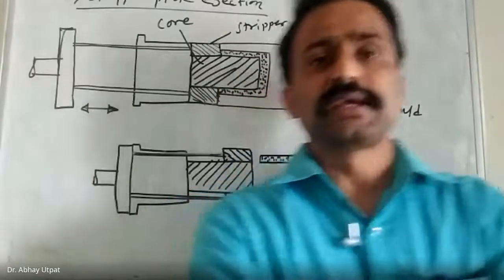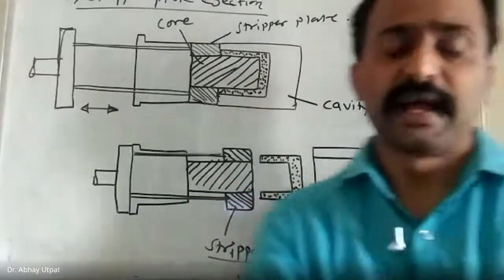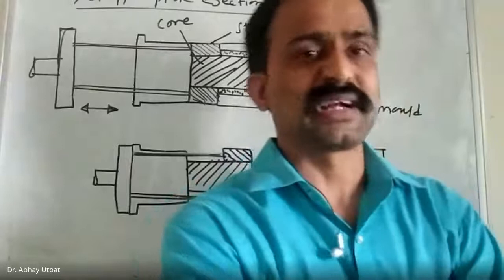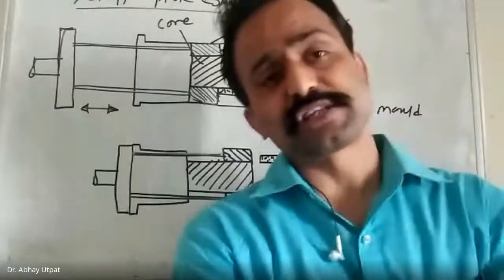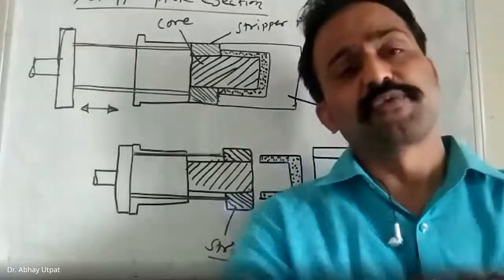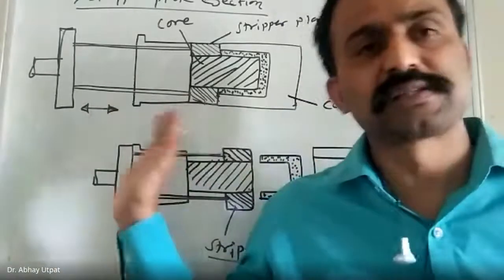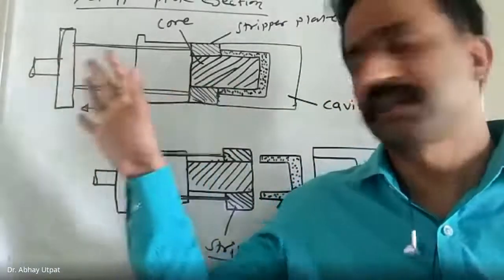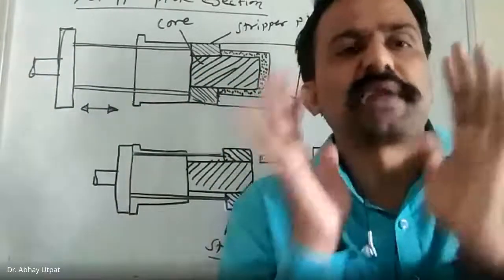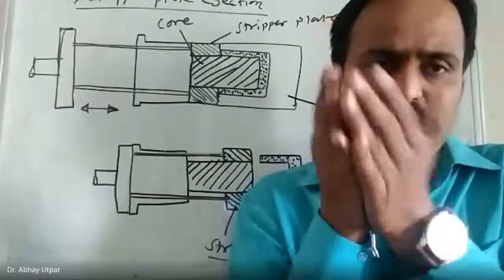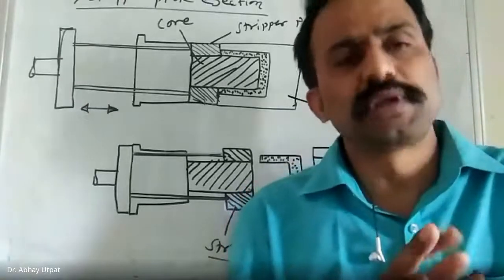That's why ejection systems are designed as per the requirement and as per the constraints of the mold. Whenever we studied the injection mold design process, we did not consider all these aspects of injection and ejection. We only considered the mold plates, and that was a very basic mold design part.